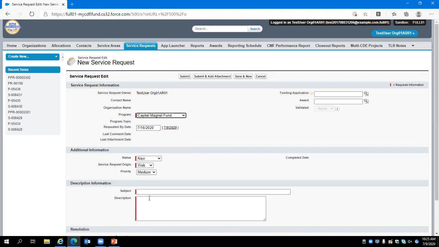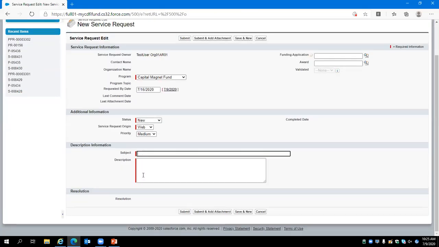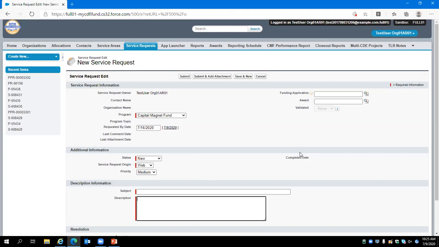Enter your requested by date. You can leave status as new, service request origin as web. Select the priority of high, medium, or low as you see fit. And then enter your subject and description.